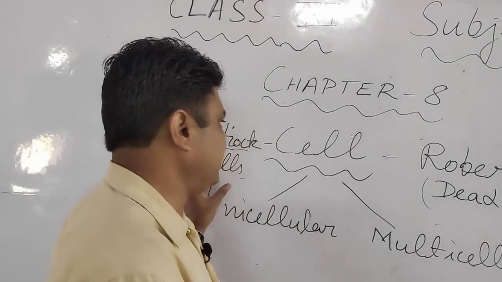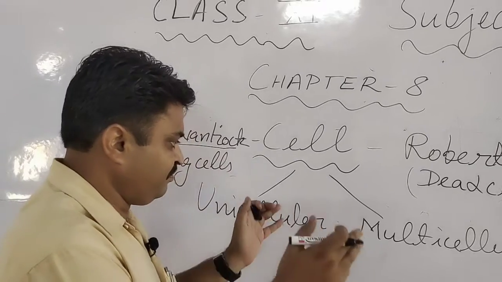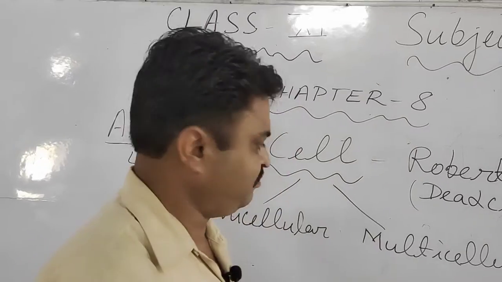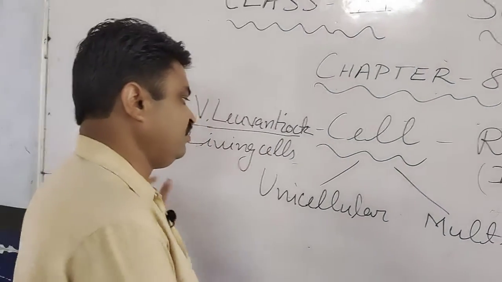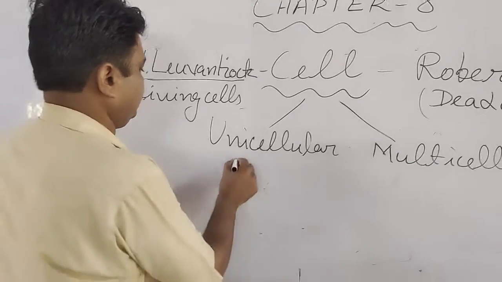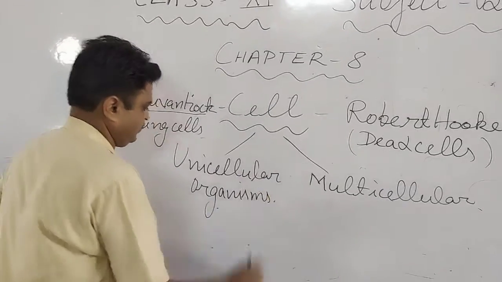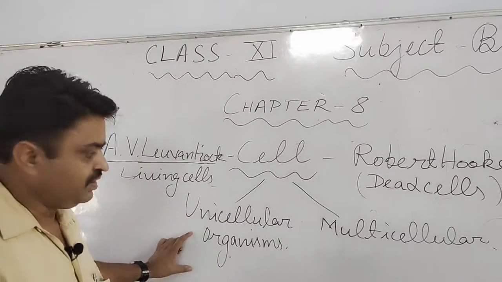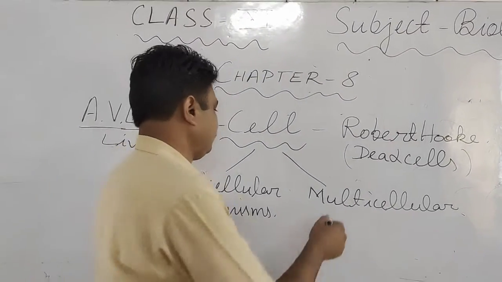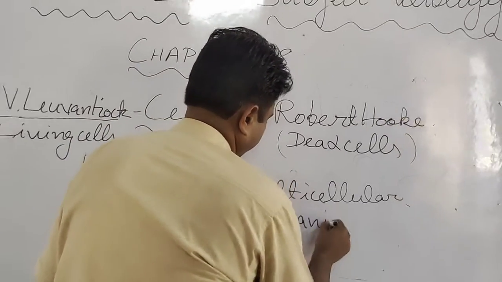Now, the cell is the basic structural and functional unit, and it makes the living organisms according to their number. If only one cell is found in the living organism, then those living organisms are known as unicellular organisms. And if more than one cell is found, then those living organisms are known as multicellular organisms.